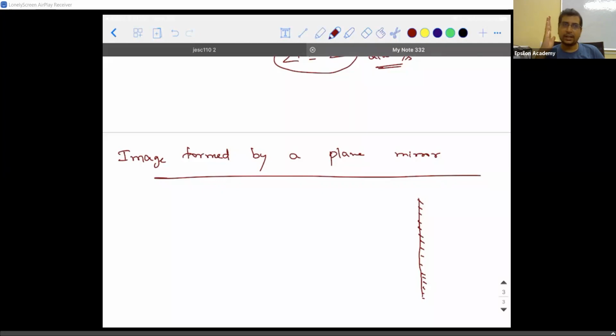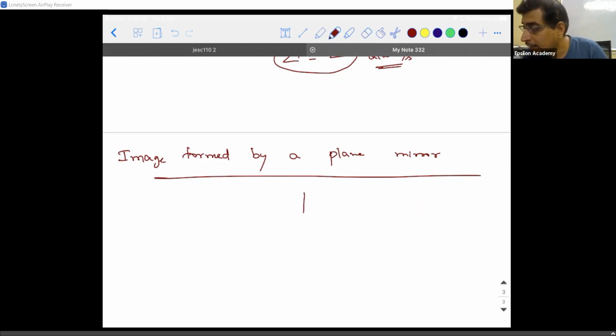If you lift your right hand, what will you actually see on the mirror? Left side, sir. It will be as if your left hand is being lifted. When you lift your right hand, you will be able to see the right hand in the mirror, right? So this kind of a phenomenon has a name. What that name is, I will tell at the end.